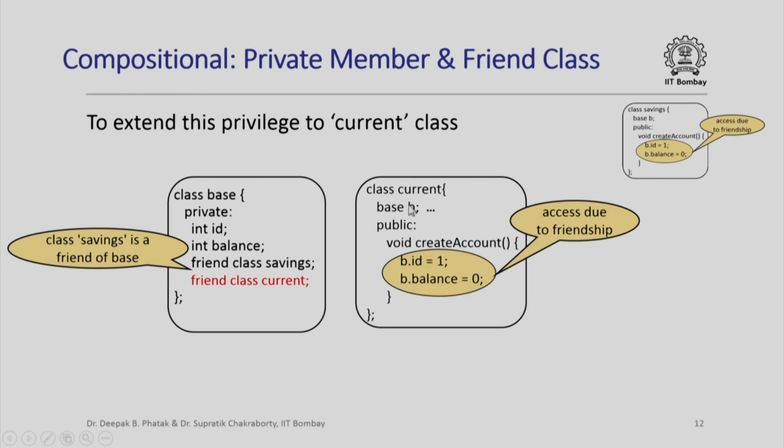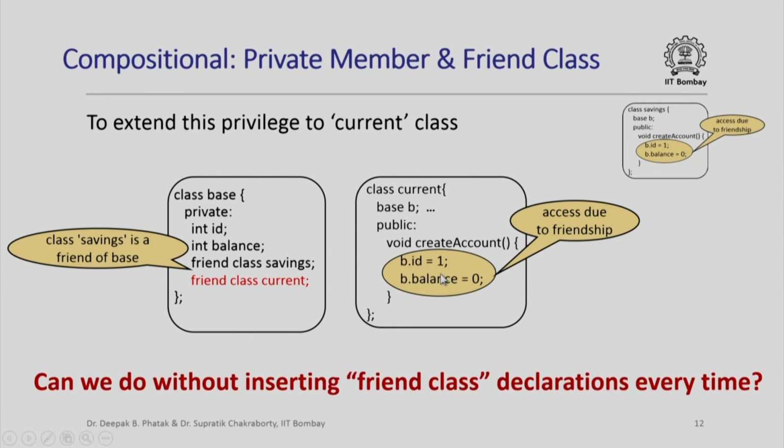So, the current class has the object b of the base class, and because the current class is declared as a friend of the base class, I can now directly access the private data members of the object b inside the current class. So, you see, every time I want to extend this privilege to another class, I will have to go and really modify the base class to add this friend declaration.